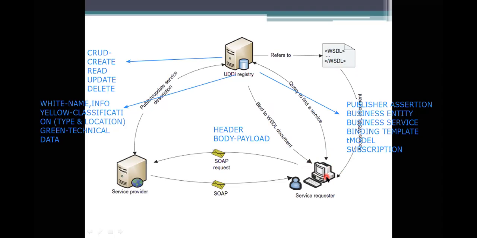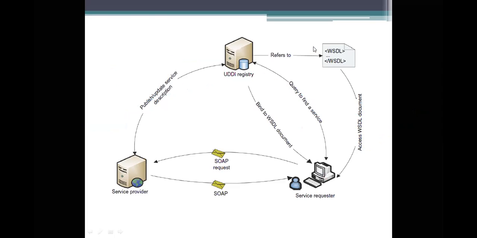Then you will come to know what service I am availing, what things I have to do, how far I can access it, and what things I can use. All the complete information, network oriented, many details will be specified here, and you will be able to access the services you have. So that's what you are using for web service interaction, which includes the provider, user, and also a UDDI registry. So that's about this representation.